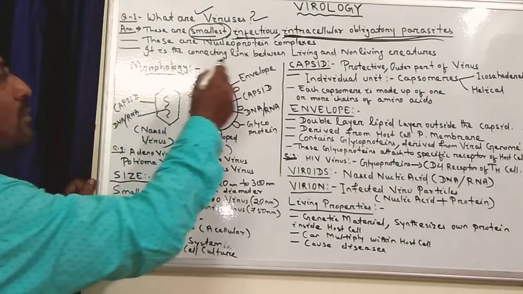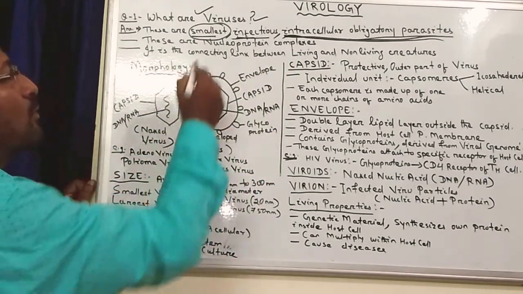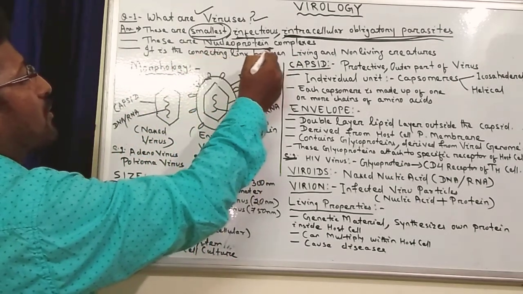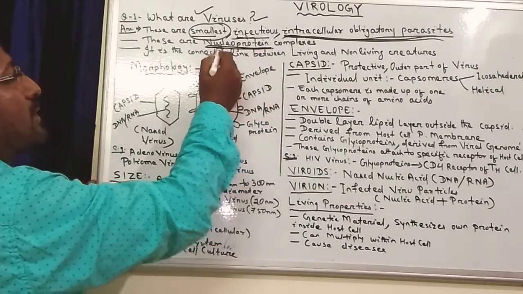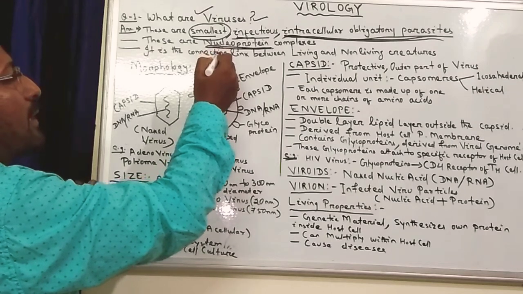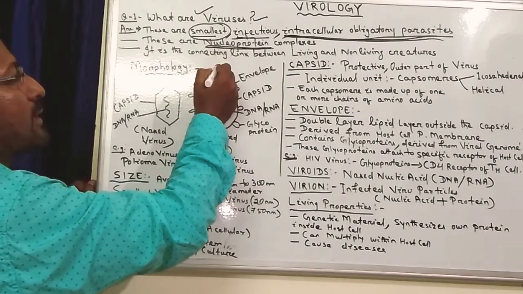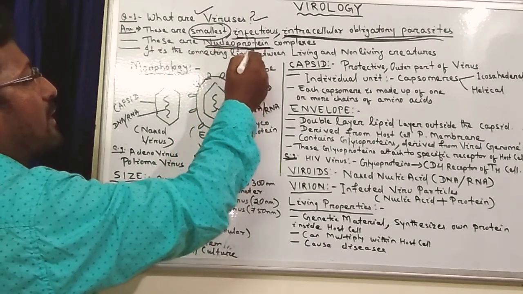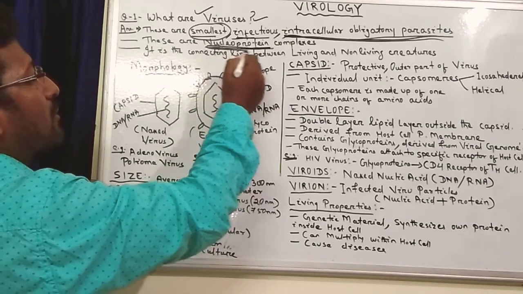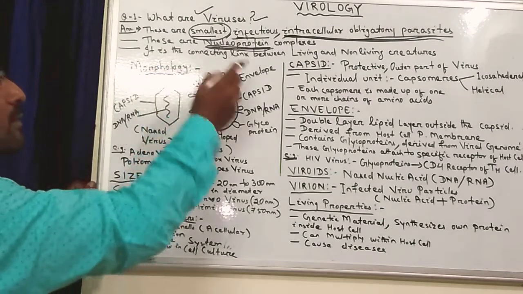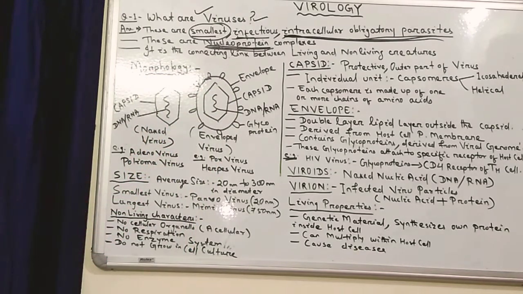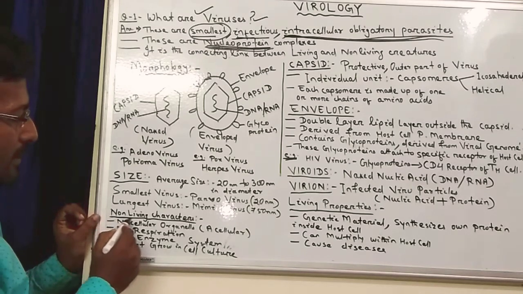And these are nucleoprotein complexes. Nucleoprotein is a combination of two words: nucleic acid and proteins. The genetic part, which may be either DNA or RNA, is the nucleic acid part, and the protein part is called the capsid. So in combination, virus is a nucleoprotein complex, and it is the connecting link between living and non-living individuals. Now coming to the non-living characteristics of the virus.